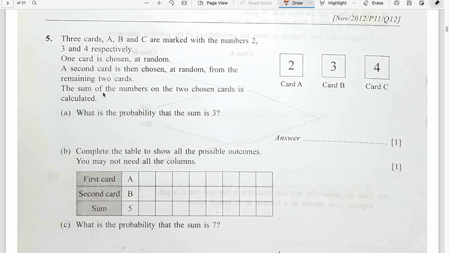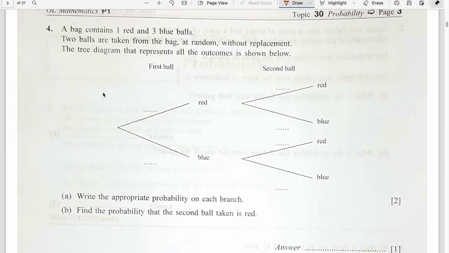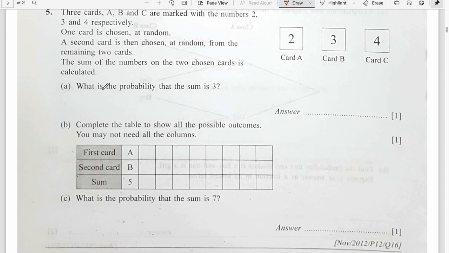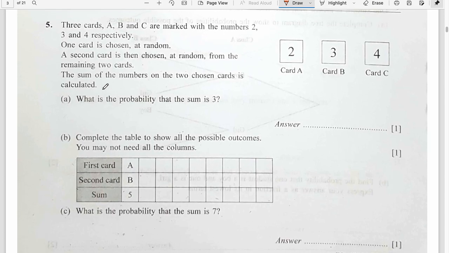Let me see if we have something different. Question 4 is again of the same nature. So question 5. 3 cards A, B, C are marked with the numbers 2, 3 and 4 respectively. One card is chosen at random. A second card is then chosen at random from the remaining 2 cards. So the total is reducing. The sum of the numbers on the 2 chosen cards is calculated. What is the probability that the sum is 3?